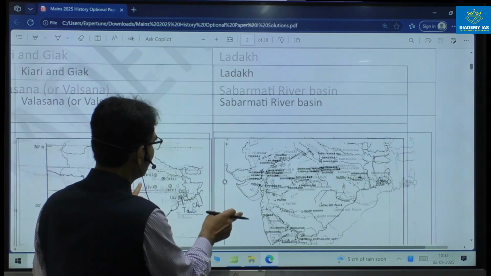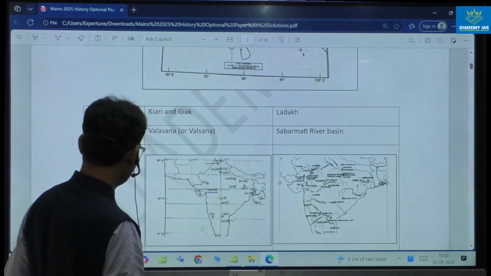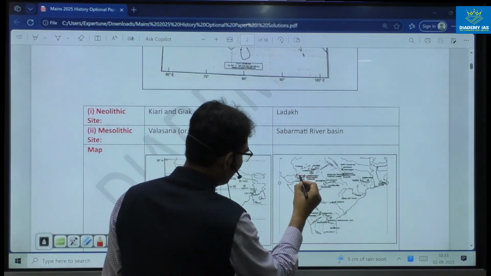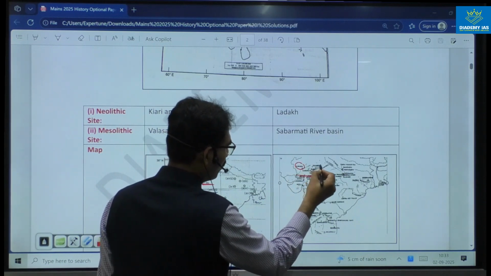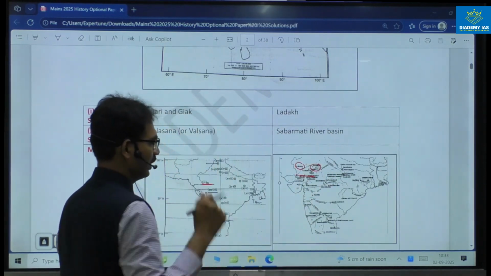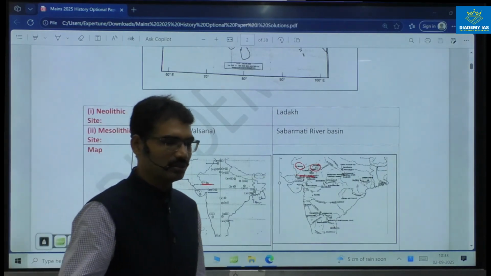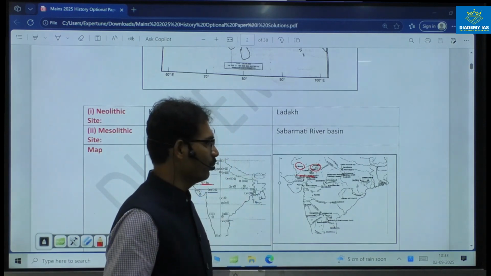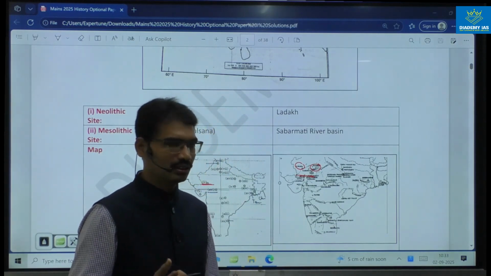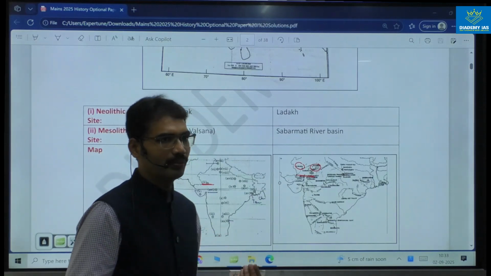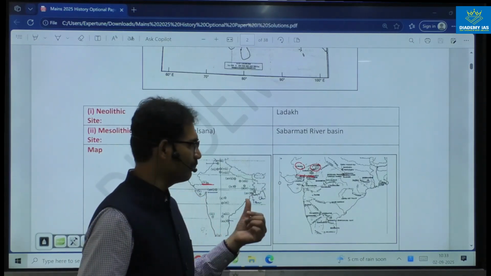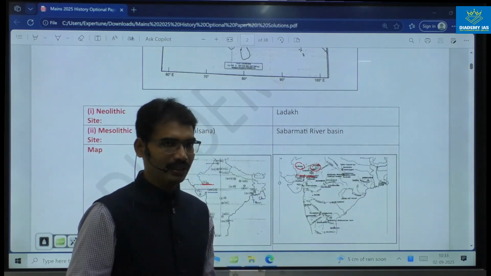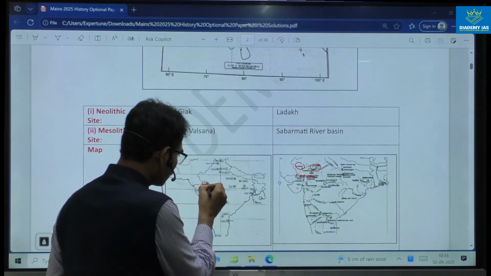You can see the difference between that area and this area. Here it is given like this. If you draw a line like this, Tilwara is above and Bagor is also above this line. But students generally remember Rajasthan means Bagor. You might have written Bagor in the answer. But we don't know, because one problem with UPSC map marking is that we don't know what exactly UPSC is thinking, and the markings are also not very exact.